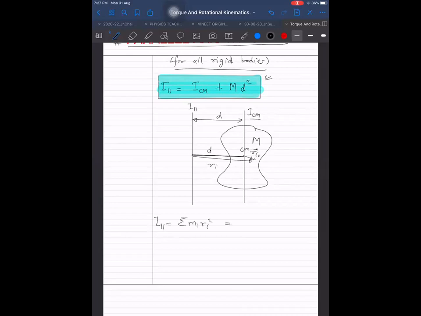But I can write Ri as the sum of two vectors, RIC vector plus D vector. Squaring, I get RIC square plus D square plus 2 into RIC dot D vector.